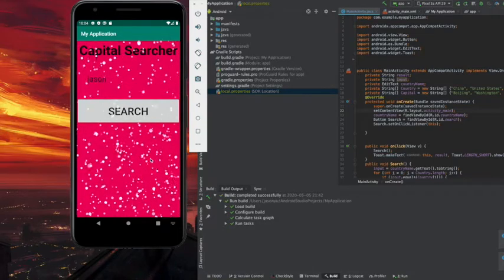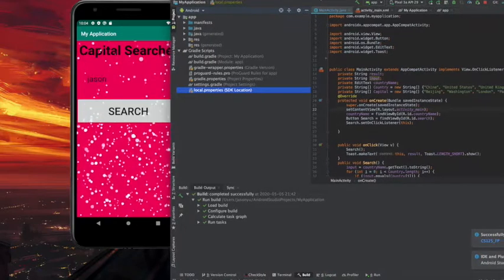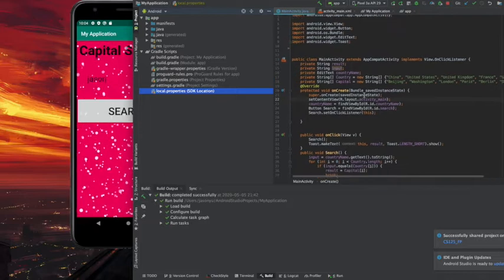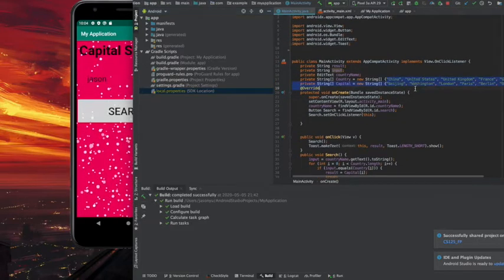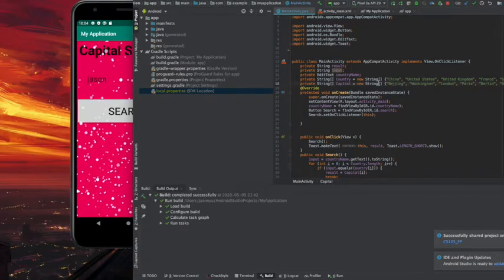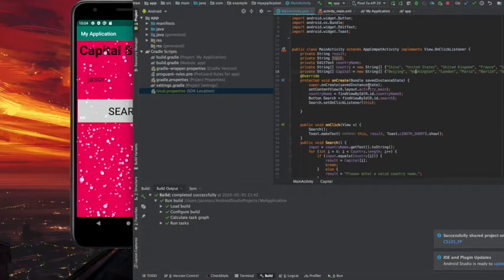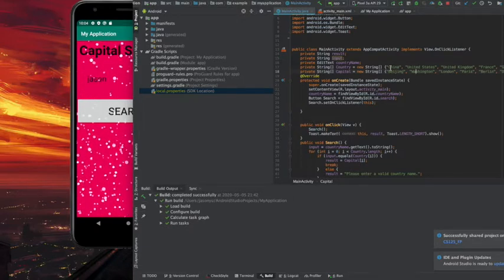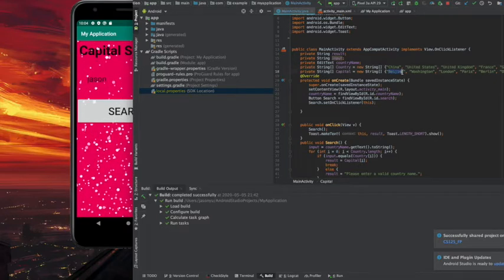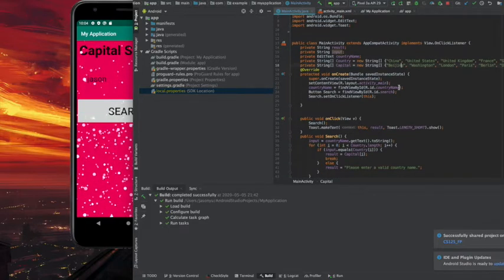And here let me show you the coding part we have. In the main activity, that's where we stored the countries and the capitals in string arrays. We made the positions of these two arrays match. That means the number 0 spot in the country array is China, and the number 0 spot in the capital array is the capital of China, which is Beijing. This makes it easier for us to write the following code which matches them.